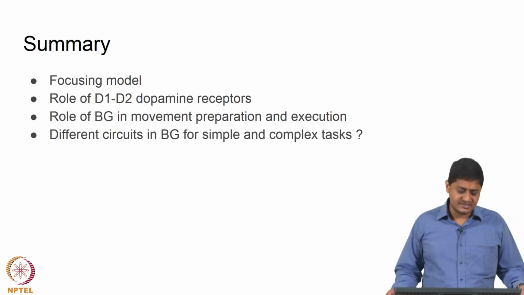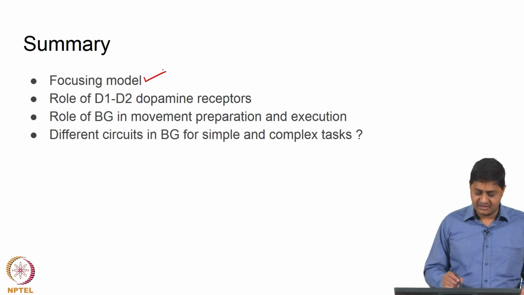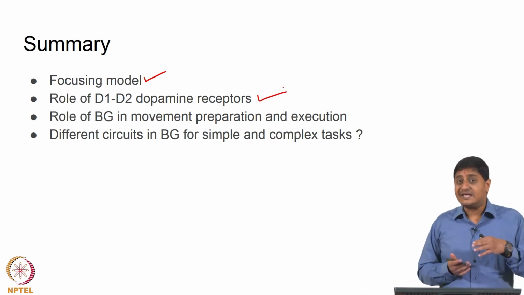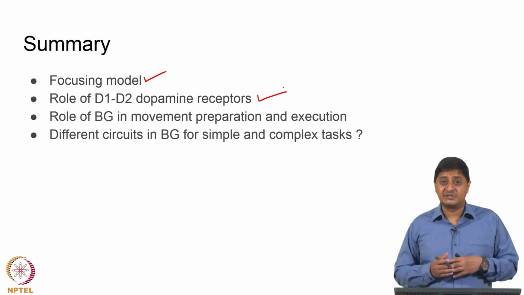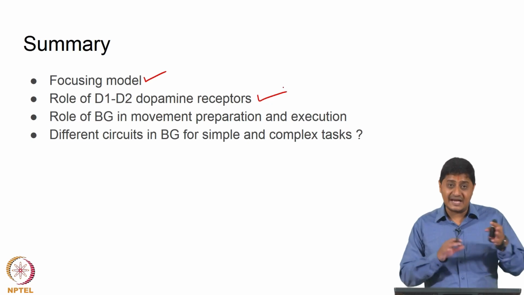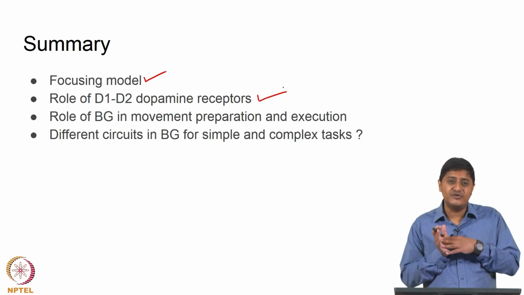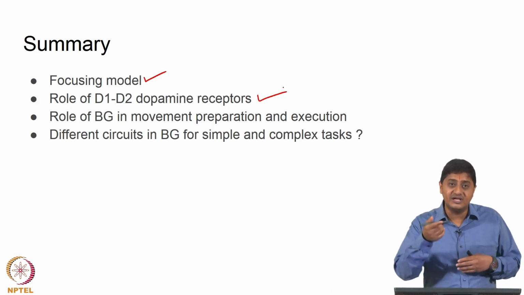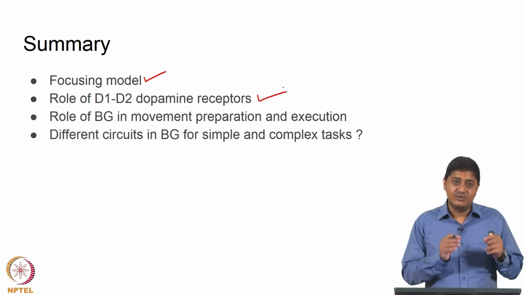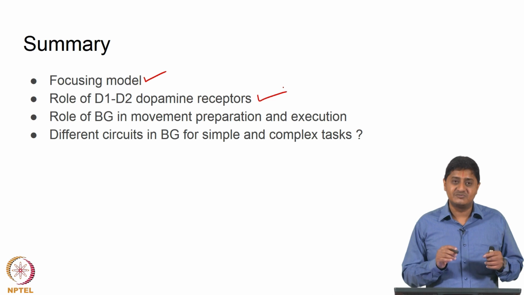So, in summary, we have discussed in some relative detail the focusing model of basal ganglia function and the different roles of the D1 and D2 receptors. The D1 receptor excites the medium spiny neurons, the D2 receptor inhibits the medium spiny neurons, but the D1 receptors are essentially present in the direct pathway and the D2 receptors are present in the indirect pathway. Only in a few medium spiny neurons do you find both the D1 and D2 receptors present; those are exceptions. In most cases D1 receptors are present in the medium spiny neurons on the direct pathway and D2 receptors are present in the medium spiny neurons on the indirect pathway.